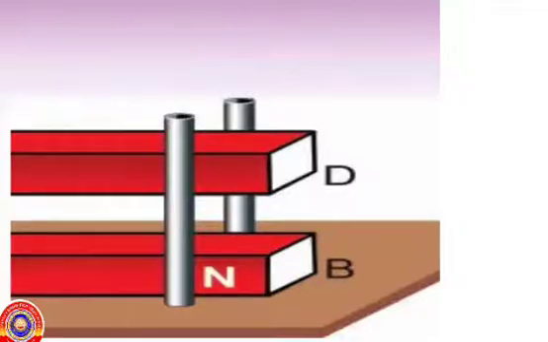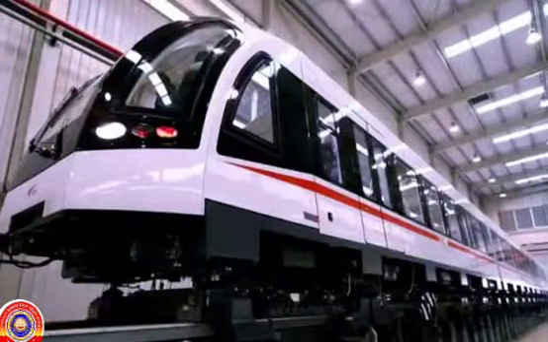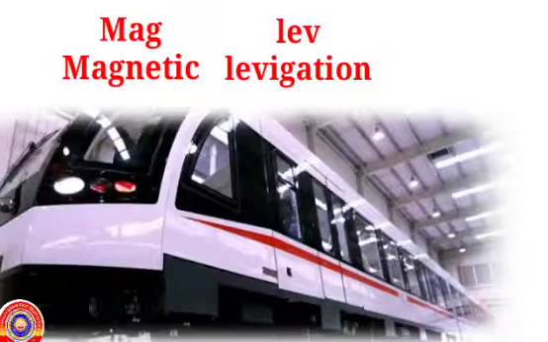What do you understand from this? Yes, magnets have the ability to make a substance float. Maglev train works on this principle. Mag means magnetic and lev means levitation.